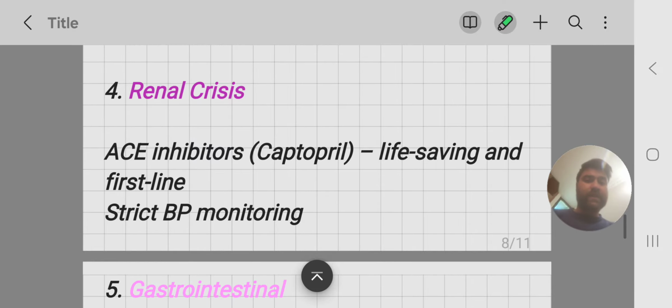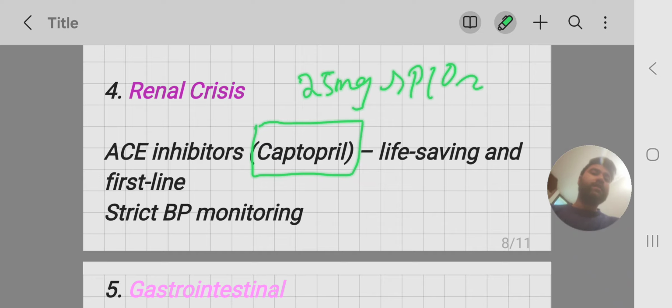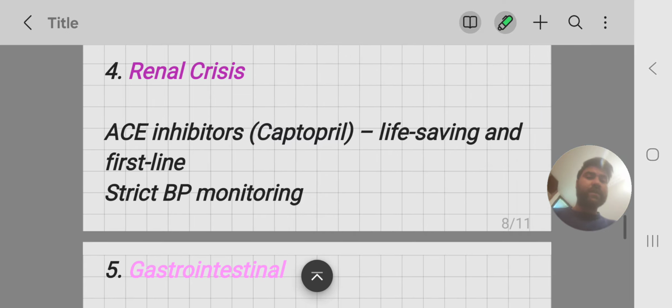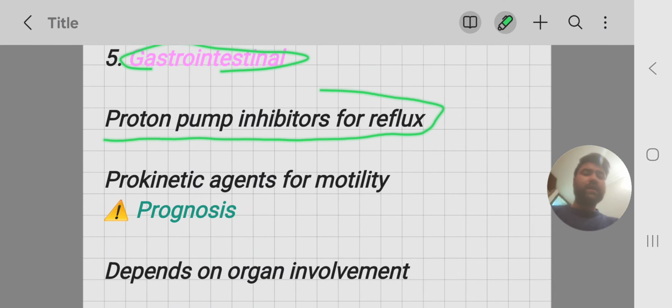Then for renal crisis, as it has malignant hypertension, you should go for captopril, and it is given initially as 25 milligram per oral QID, 4 times daily, and you can increase this dose to 100 milligram QID. Strict BP monitoring is required in case of renal crisis. For gastrointestinal problems, these are very bothersome. Proton pump inhibitors for reflux are used.